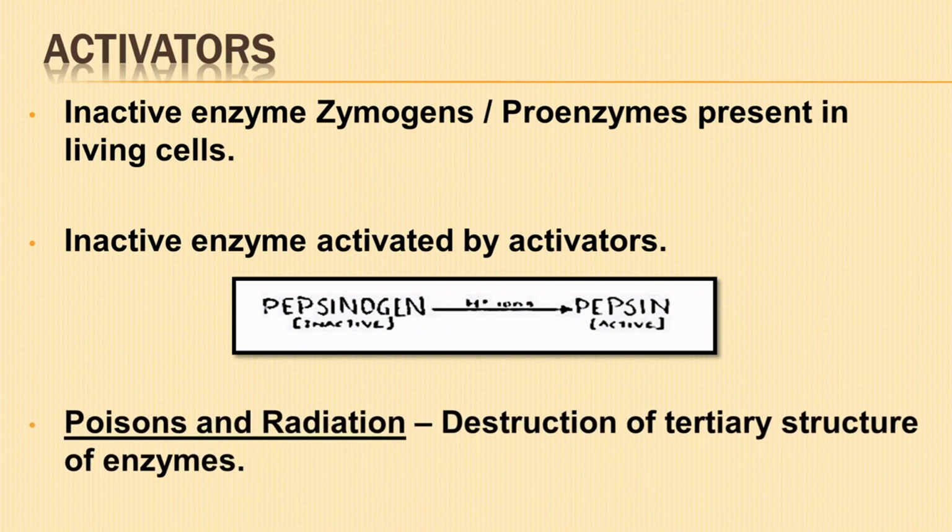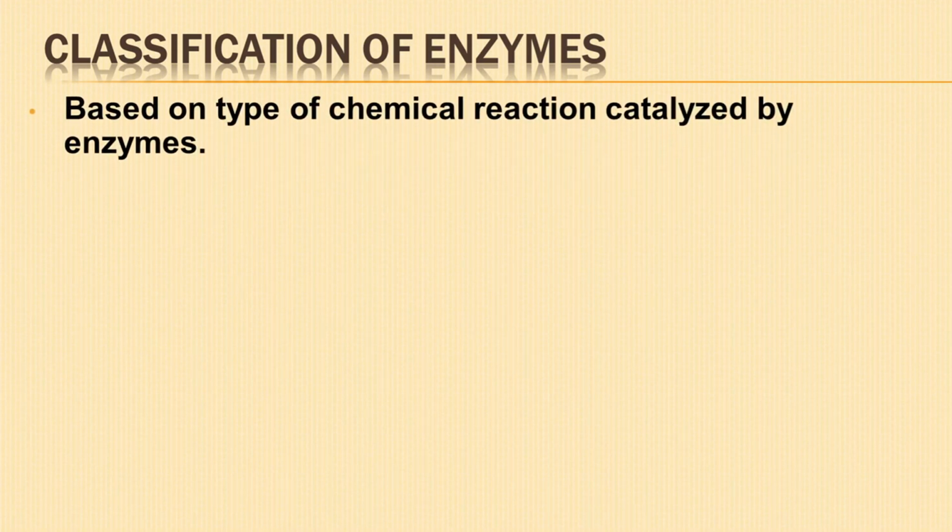Poisons and radiation. The tertiary structure of enzymes is destroyed by radiation and poisons like cyanide, due to which the enzymes become ineffective. Next, let us learn about the classification of enzymes. Based upon the type of chemical reactions they catalyze, enzymes are divided into 6 major groups.